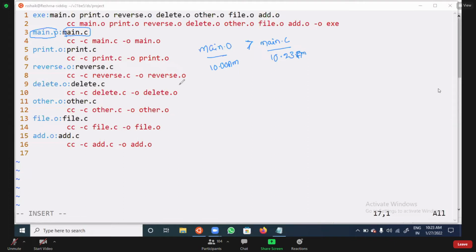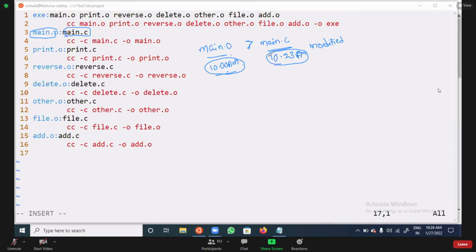Now try to analyze. Main.c is at 10:23 and main.o is at 10 o'clock. Comparing these two timestamps, 10 o'clock is somewhat old and 10:23 is when main.c was modified. That means main.c is the recent one.